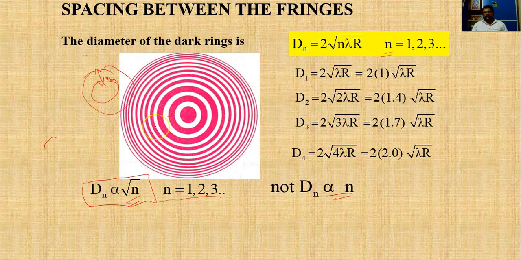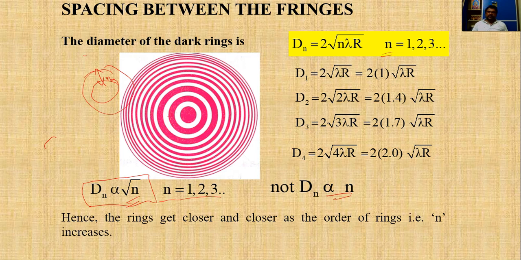That's why, if you are moving from the dark ring to the outer side, then the spacing between the Newton rings goes on decreasing. Hence the rings get closer and closer as the order of the ring, that is n, increases.